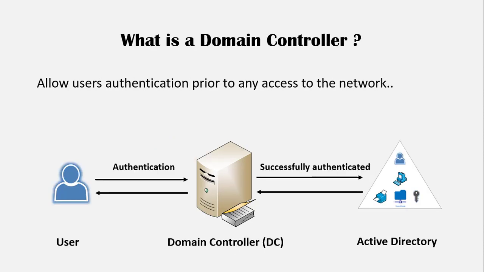A domain controller, commonly referred to as a DC, is a central point of contact, sort of a central hub that is accessed prior to almost any network communication that takes place. The easiest way to describe it is a storage container for all identification that happens on the network.